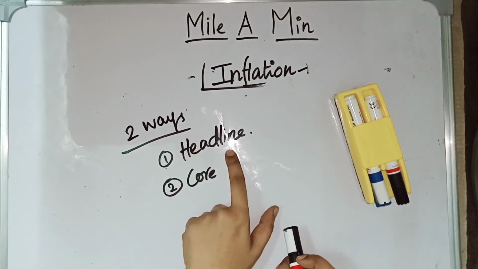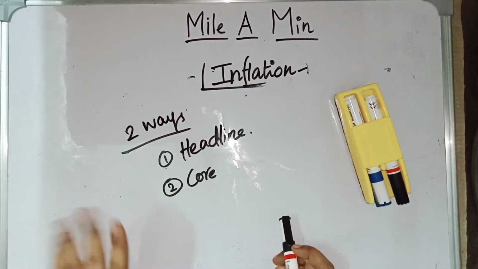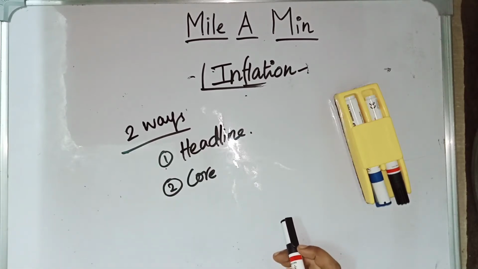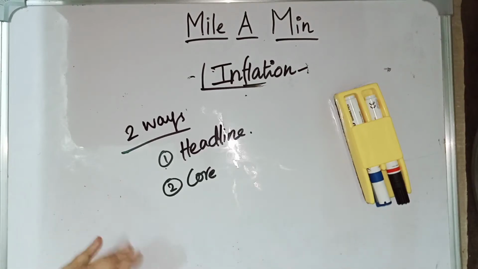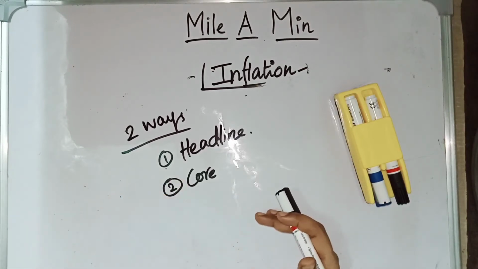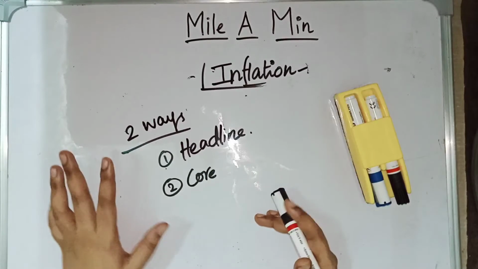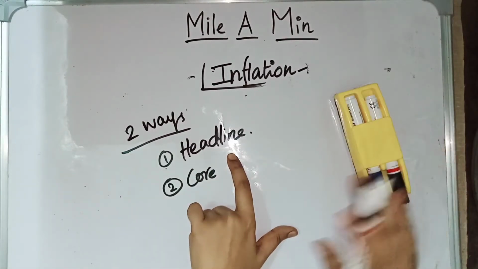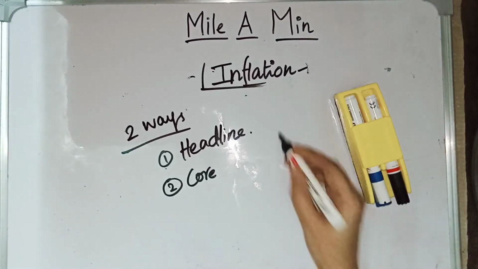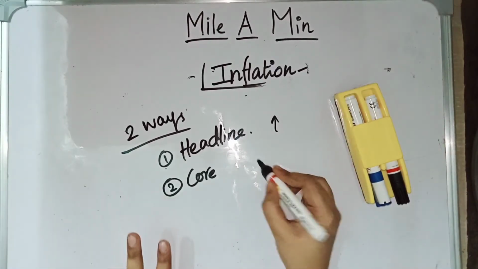So, in headline inflation, let us say the cost of onions before 2 years, I guess, there was an increase in onion price. Because of this, there was food inflation. During that period, if we calculated the headline inflation, it would be high in India. But core inflation will be usual.